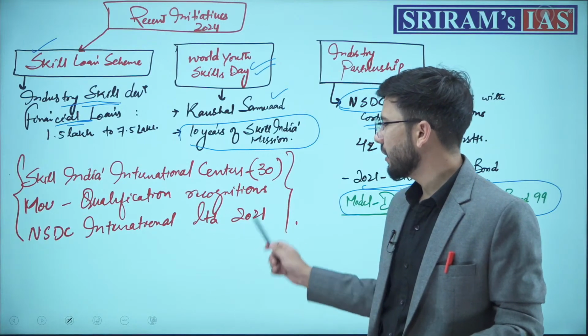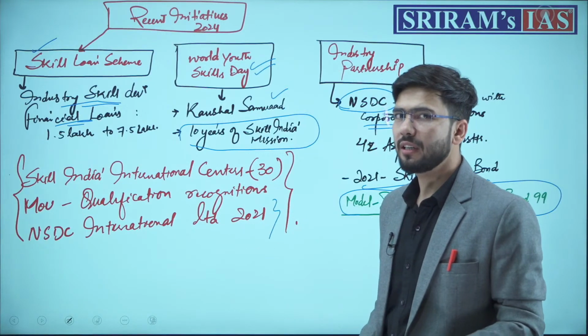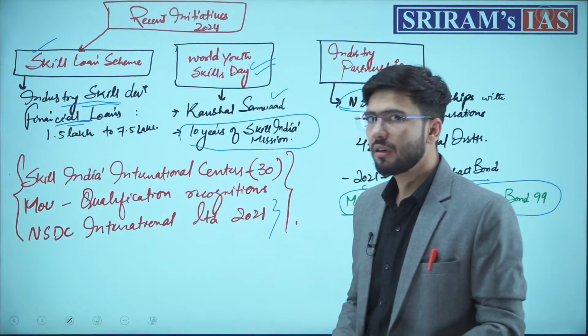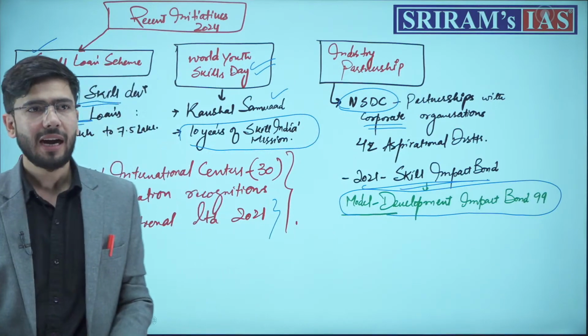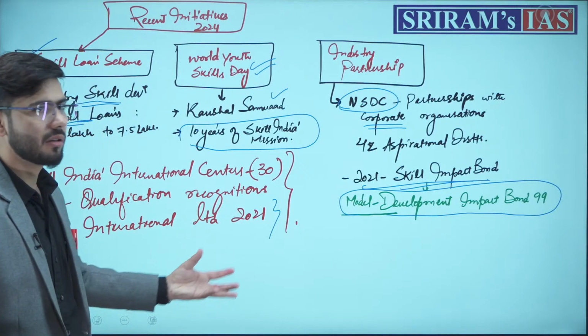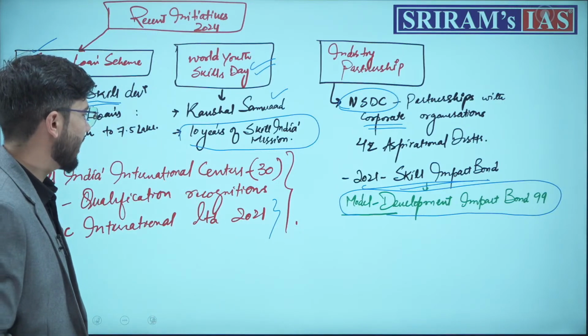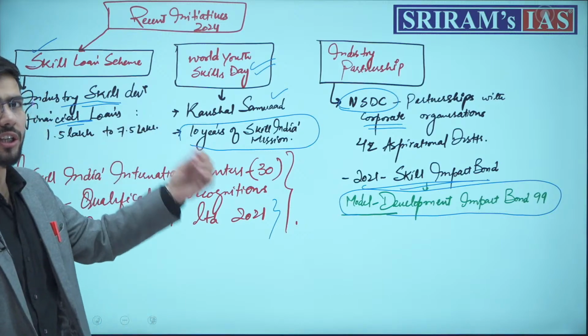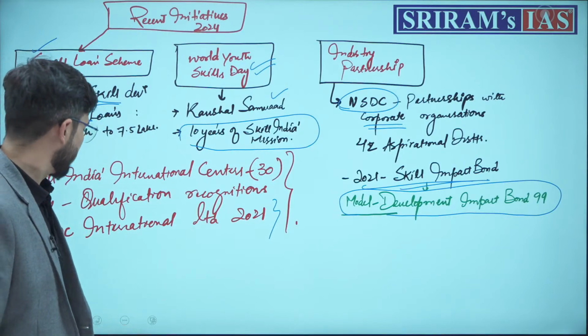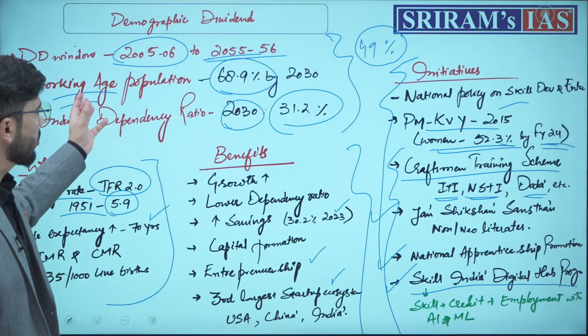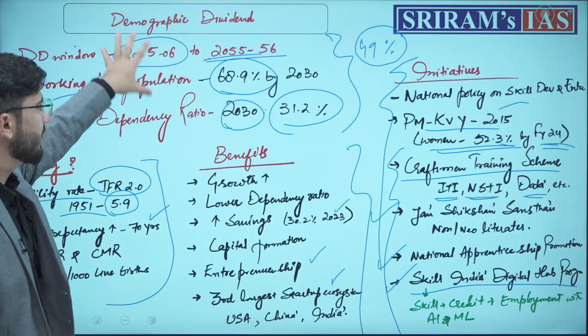NSDC International Limited was established in 2021 to help these MOUs work better and to establish a framework across nations at the international level so that our skill development will prosper. The main objective was to have the benefits of the demographic dividend.